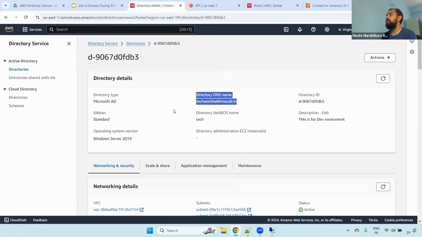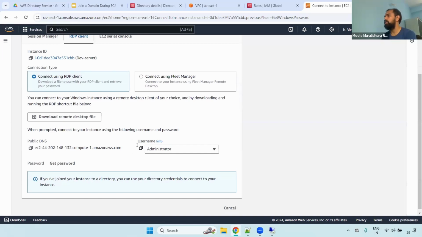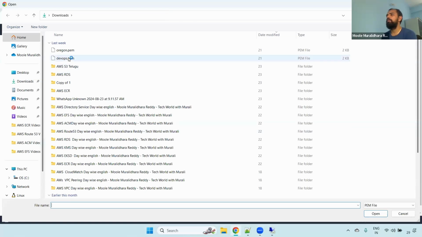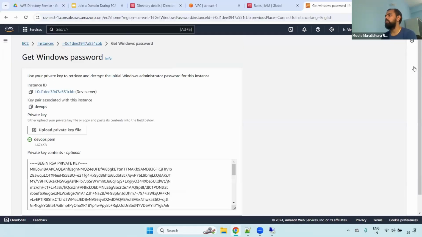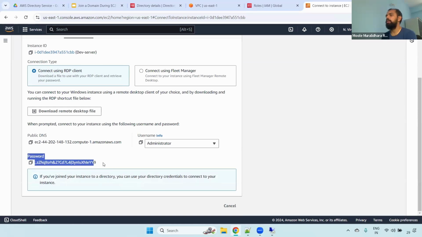Remember, this is the directory service admin credentials, and the server admin credentials is different. Directory service admin username is admin, but when it comes to the PEM file, the administrator username is Administrator. Understand that? You have to click Get Password, upload this specific PEM file, the DevOps PEM, select it, and then you can decrypt the password. Now you can see here, this is the password. Using this password, we will log in.